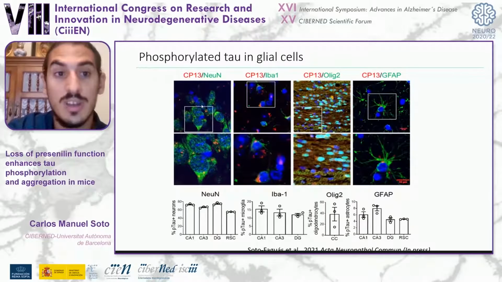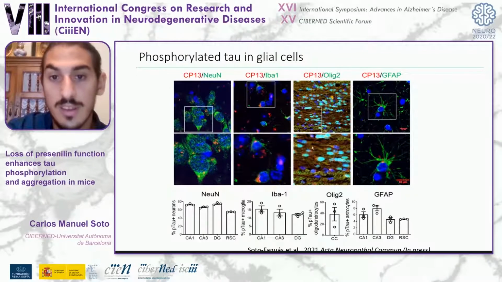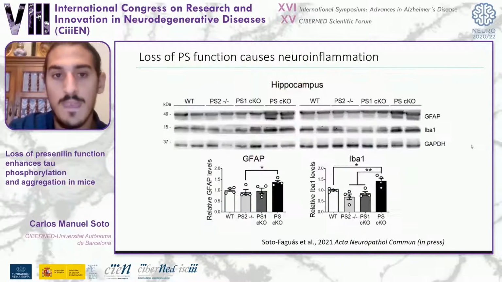Colocalization analysis between the phosphorylated tau antibody, the CP13, and different cell markers revealed that phosphorylated tau was not only accumulating in neurons, and it was also present in microglial cells, oligodendrocytes, and astrocytes. This result was also accompanied by an increase in GFAP and IBA1 levels, suggesting that presenilin deficiency caused neuroinflammation.